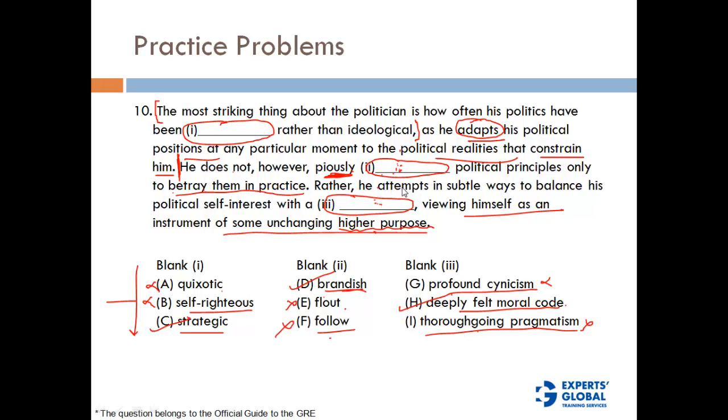It basically says he attempts in subtle ways to balance his political self-interest with a deeply felt moral code, viewing himself as an instrument of some unchanging higher purpose. So the correct answer here is C, D, and H.